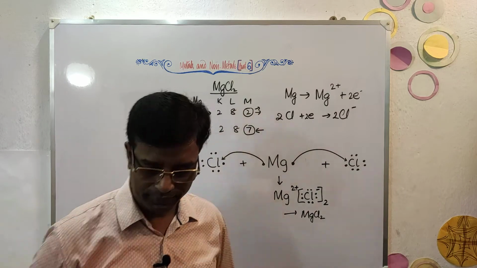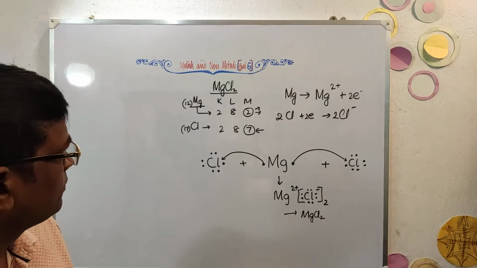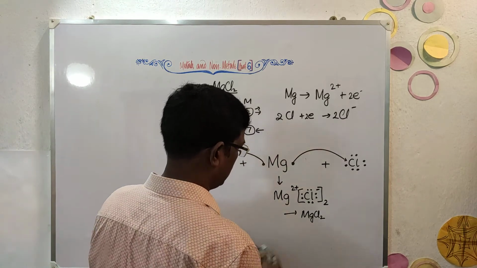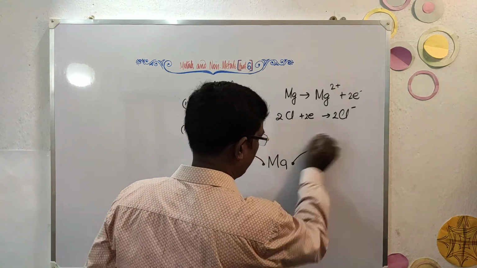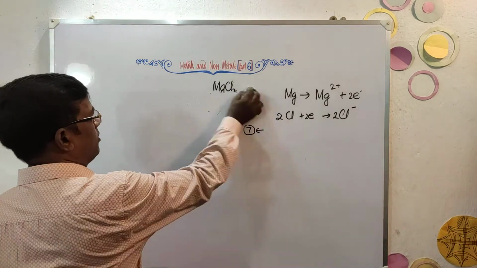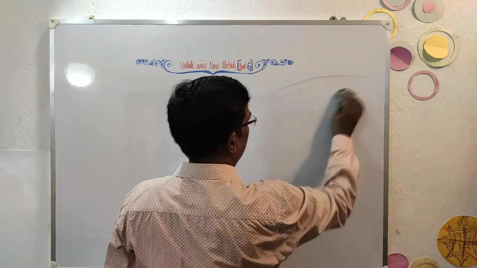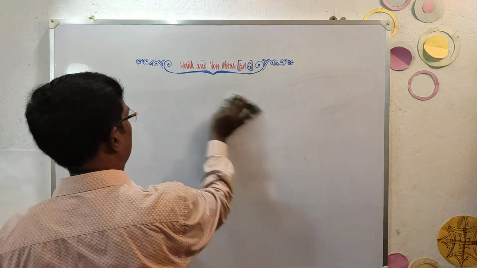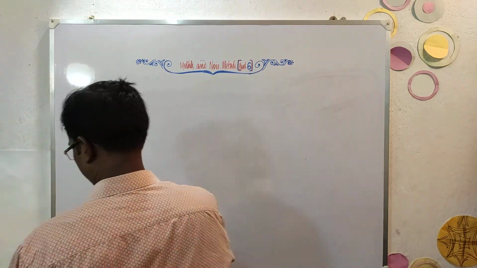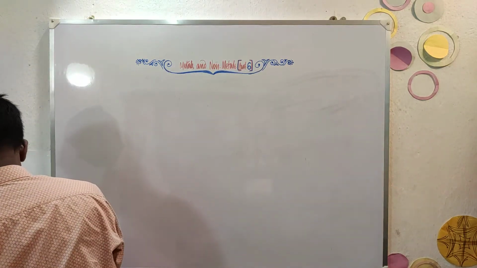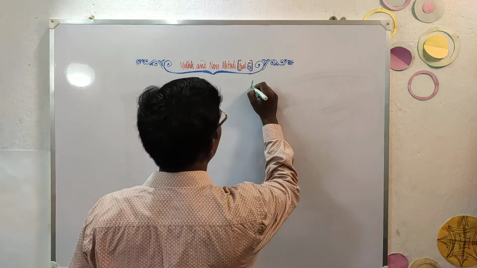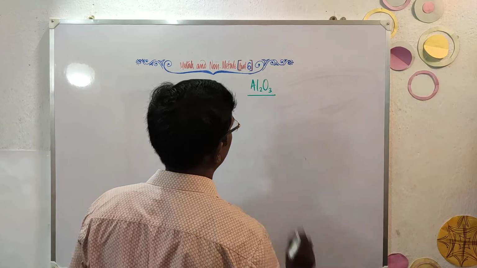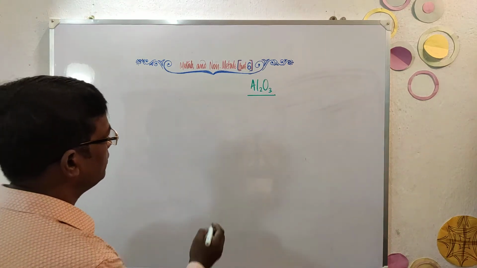Let's try. I need space here. I have to rub it fast for you. Now try to follow the pattern here. Aluminium, Al2O3, aluminium oxide. What you do?